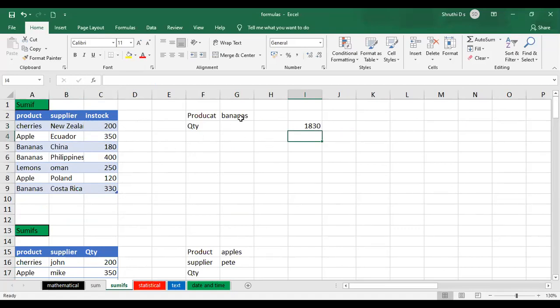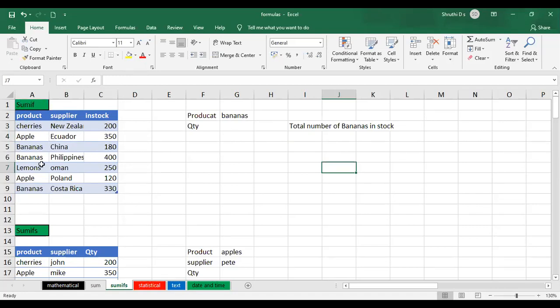But what if I have a criteria? I just want the sum of the in stock column, only for the bananas. I just want the product bananas, the total number of bananas in stock. So how do we do that? We can go with sum if.